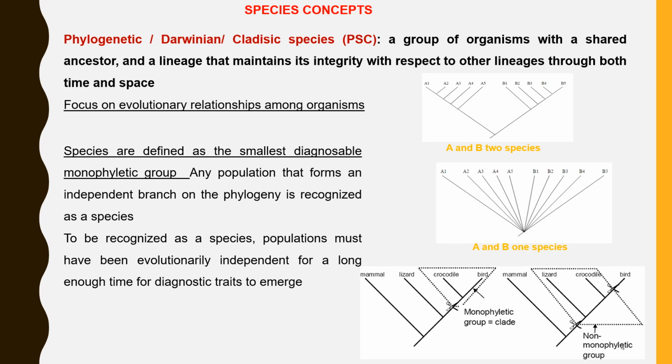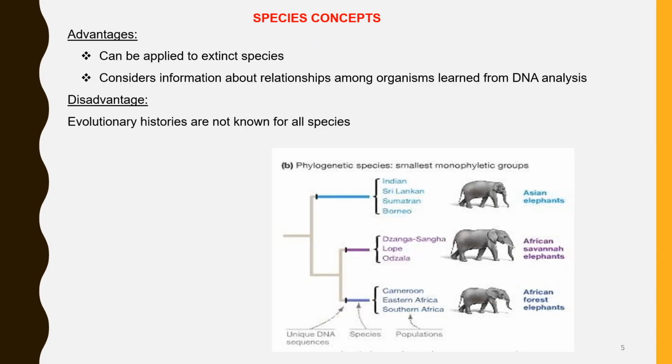The phylogenetic species concept, PSC. According to this concept, species are a group of organisms with a shared ancestor. They are defined as the smallest monophyletic group. It focuses on the evolutionary relationship among the organisms. The advantage of the PSC concept is that it can be applied for extinct species also.